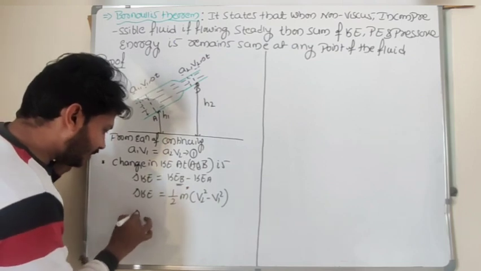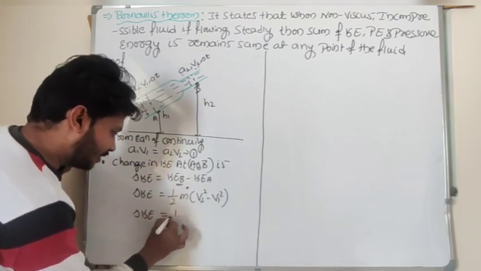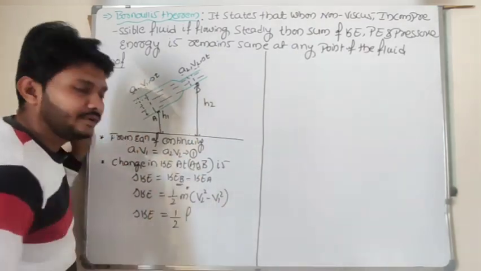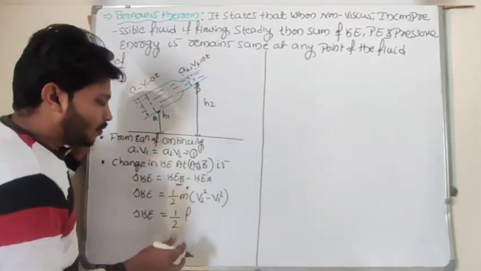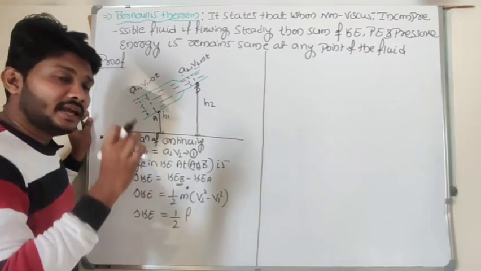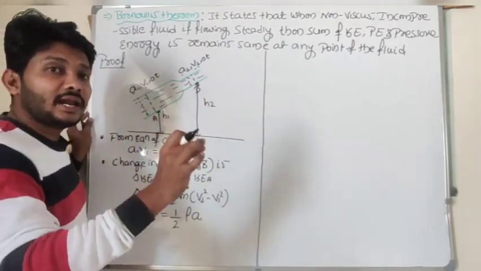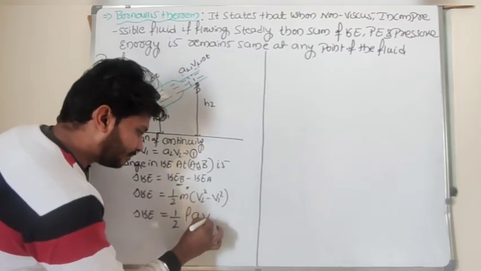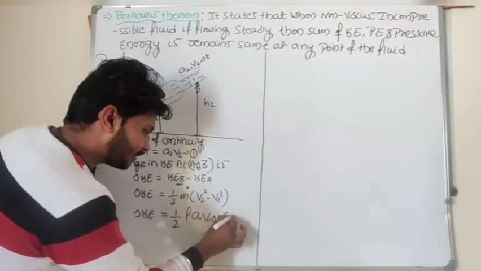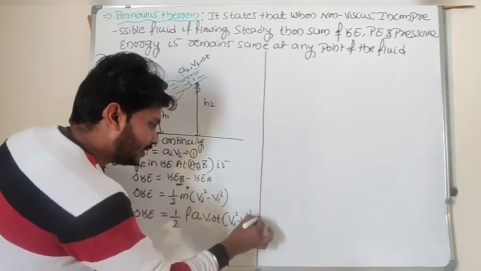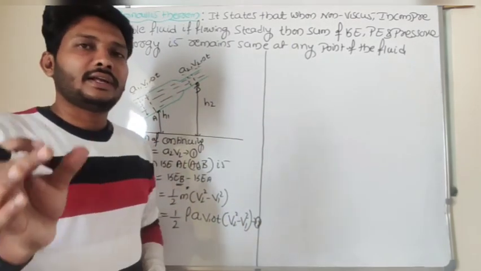Here, instead of mass, we can write density into volume. Density of the fluid, and volume means area into length. Area is A1, and length means velocity into time. So half rho A1 V1 delta T into v2 squared minus v1 squared. Let that be equation 2.